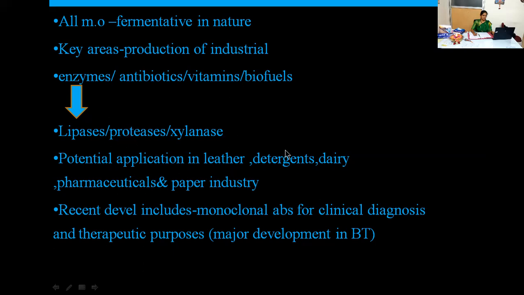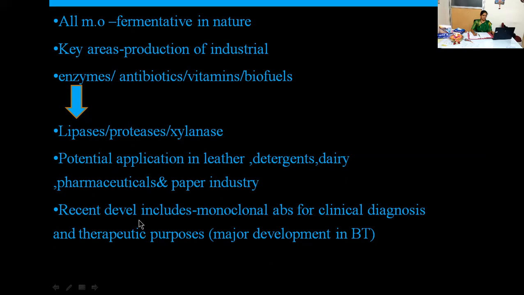If these industries need these enzymes, we need to depend upon microorganisms. We need to isolate the microorganisms, provide a proper, suitable nutrient medium, and from there isolate all these enzymes. These enzymes are then further utilized in the particular industry.